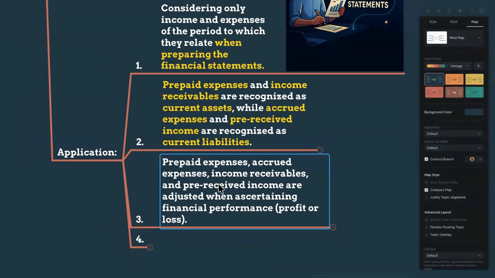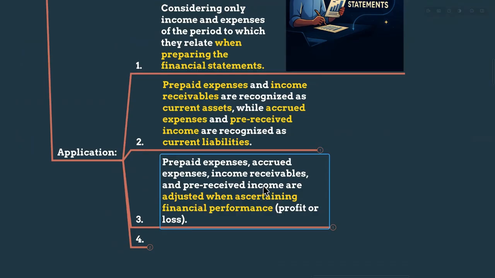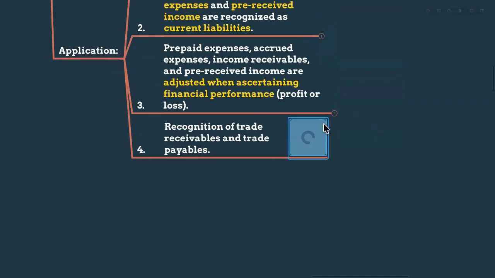As well as there are other categories like prepaid expenses, right? And they are adjusted. So, prepaid expenses, accrued expenses, income receivable, pre-received income. These are adjusted when ascertaining the financial performance, right? Because when we are calculating the profit or loss, we have to adjust the particular income. If we have income receivable or pre-received income for that particular income type, or if we have prepaid expenses or accrued expenses for that particular expense type, we have to adjust. So that's the application of the accrual concept.